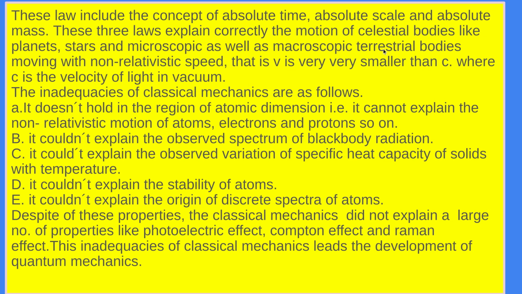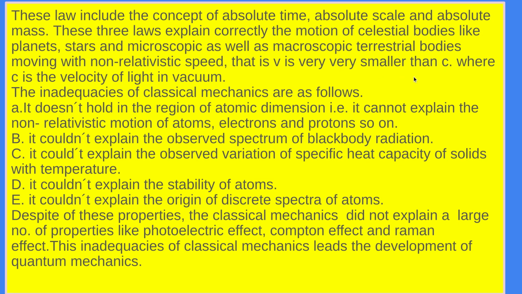We can talk about them when they have non-relativistic speed. What the classical mechanics did was just explain the motion of celestial bodies like planets and stars, and terrestrial bodies.